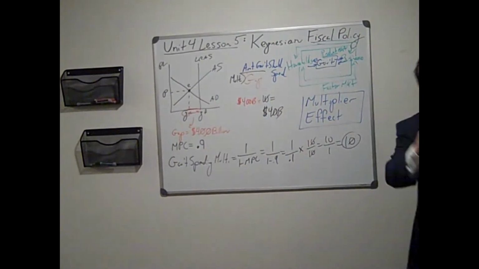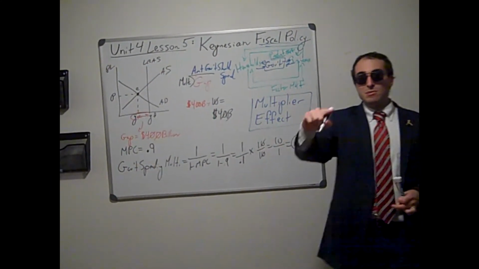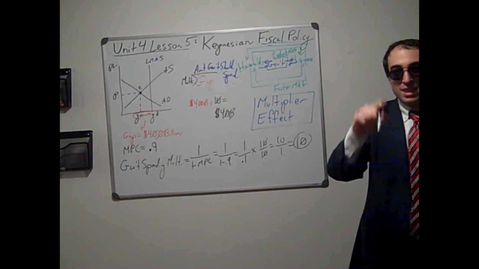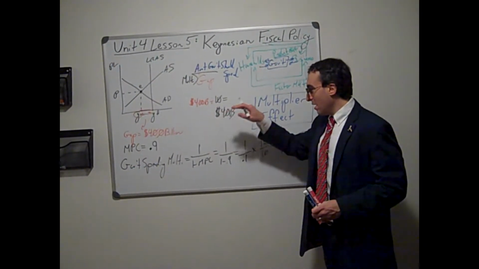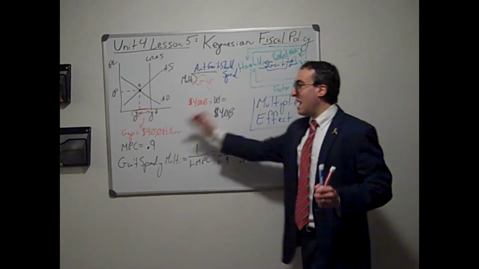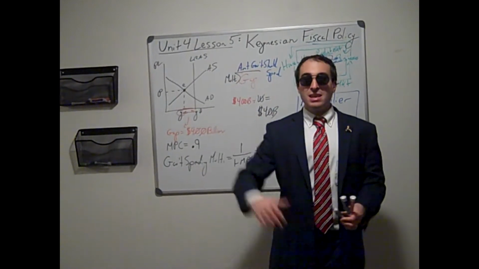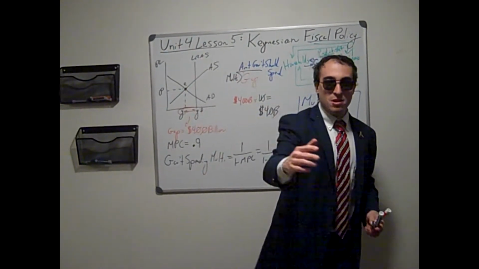if people's MPC, marginal propensity to consume, is 0.9, is 90% of the new income that they have, the government only has to deficit spend. The government does not have to deficit spend $400 billion irresponsibly, radically increasing the debt burden.